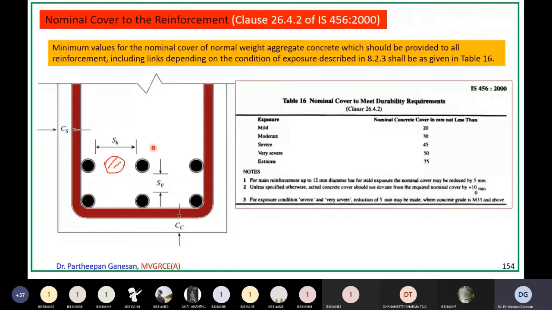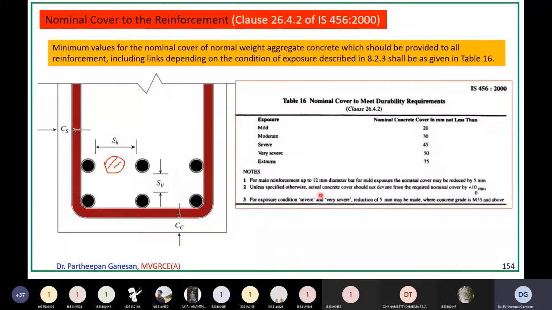Now, for main reinforcement up to 12 mm diameter bar, for mild exposure, the nominal cover may be reduced by 5 mm. Suppose your structure is situated in mild exposure, and you are using only 12 mm diameter bars, then instead of 20 mm, you can provide only 15 mm nominal cover. For example, in the case of a slab, you don't normally go beyond 12 mm diameter bars. In that case, you can reduce the cover by 5 mm.